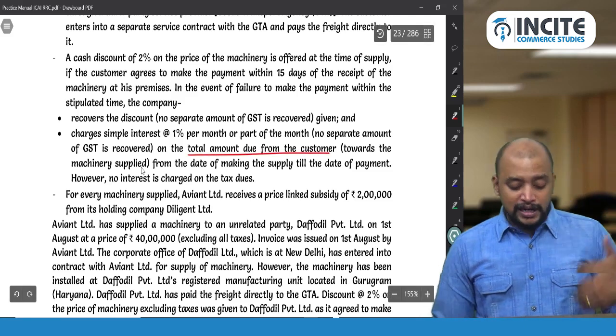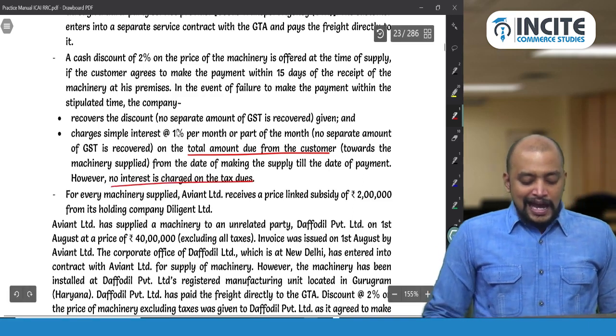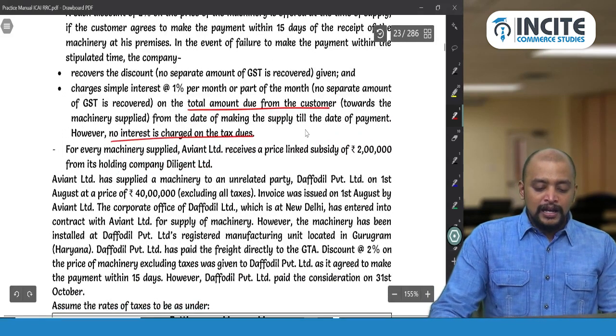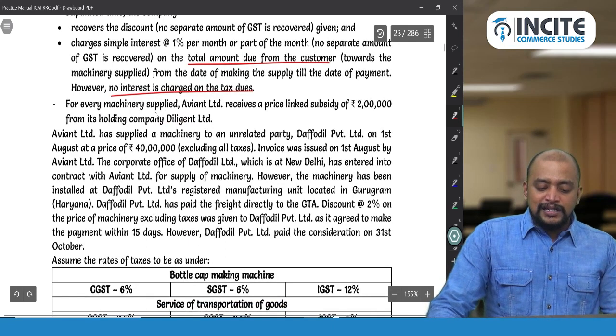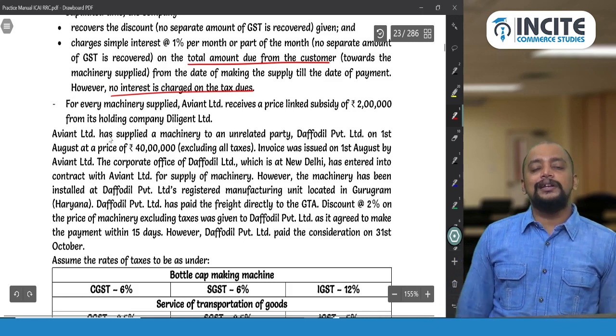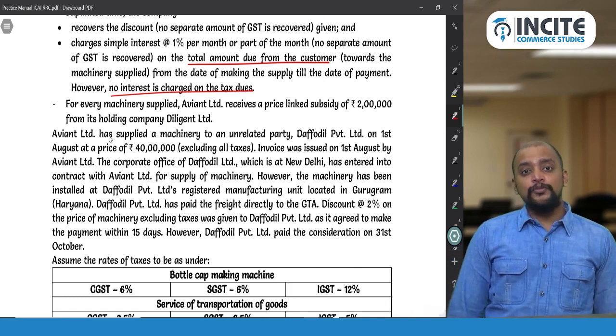Amount due from the customer excluding taxes. And the interest rate will be 1% per month or part thereof. And then for every machinery supplied, Avient Limited receives a price linked subsidy of 2 lakhs from its holding company Diligent Limited. So which means subsidy will be received. Subsidy from whom? Holding company.